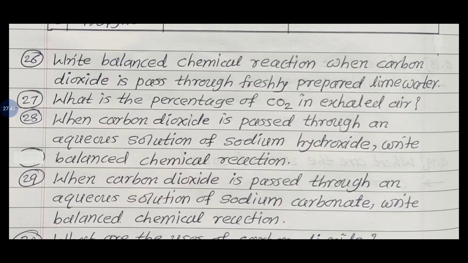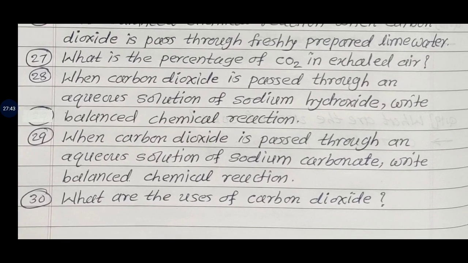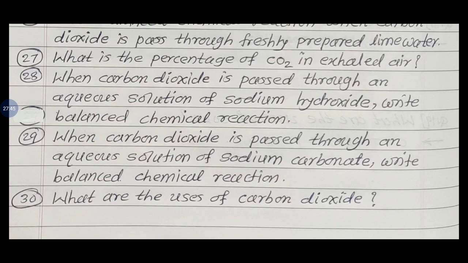Question number 28. When carbon dioxide is passed through an aqueous solution of sodium hydroxide, write balanced chemical reaction. 29. When carbon dioxide is passed through an aqueous solution of sodium carbonate, write balanced chemical equation. And question number 30. What are the uses of carbon dioxide?